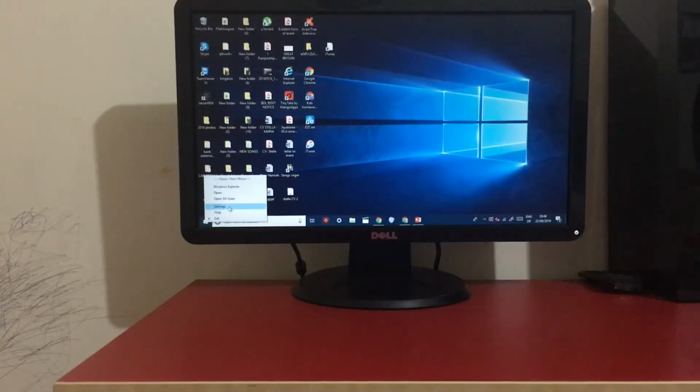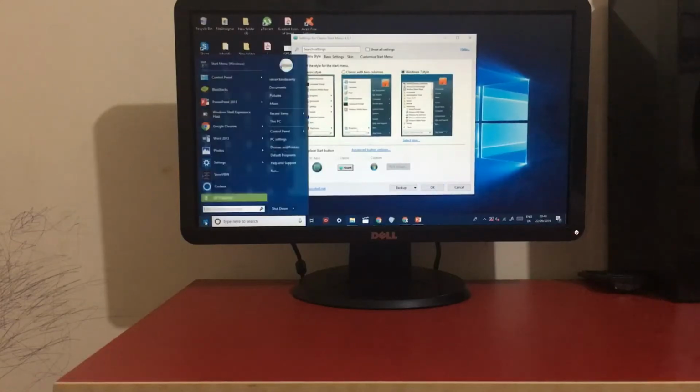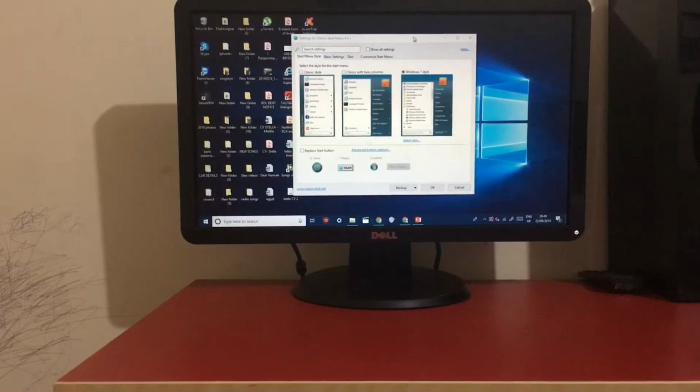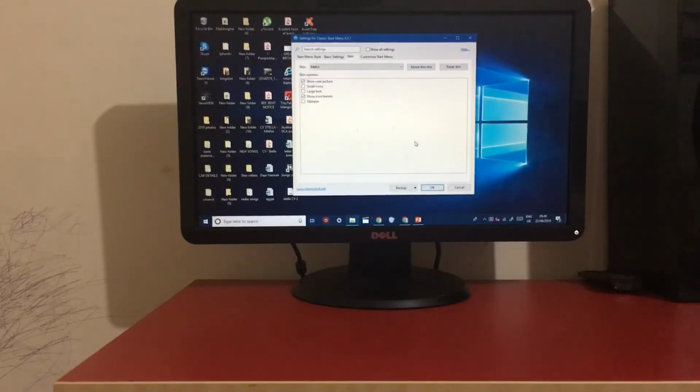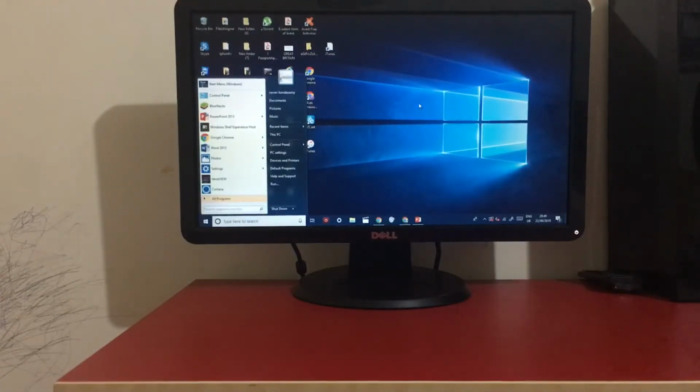Right click on it and click Settings, click Windows 7 Style. You can see it's like this. To make it look like the original Windows 7 style Start menu, you have to click Select Skin, and then on the skin option you have to change it to Windows Aero, then click OK, and now you can see it's loaded up the original Windows 7 Start menu, but